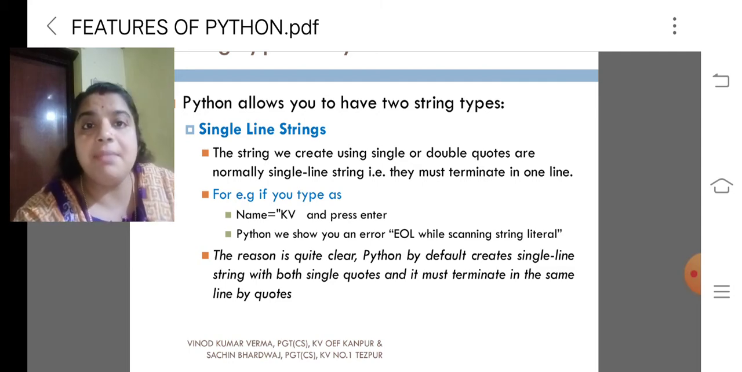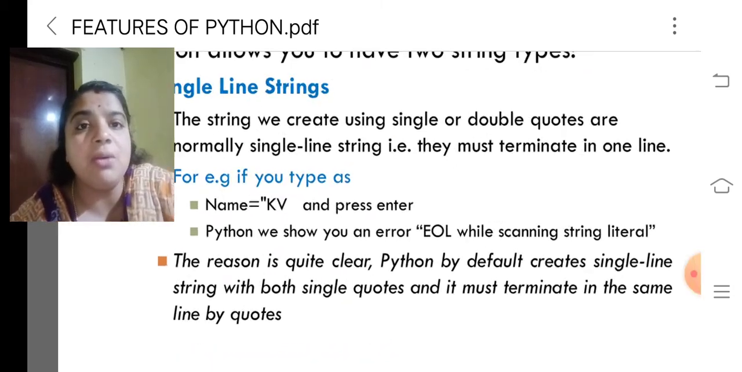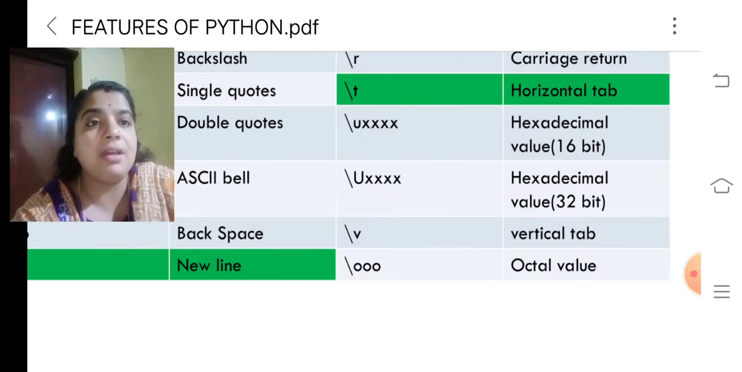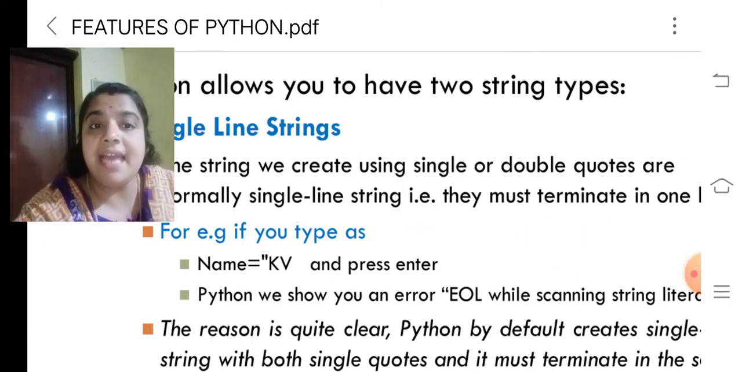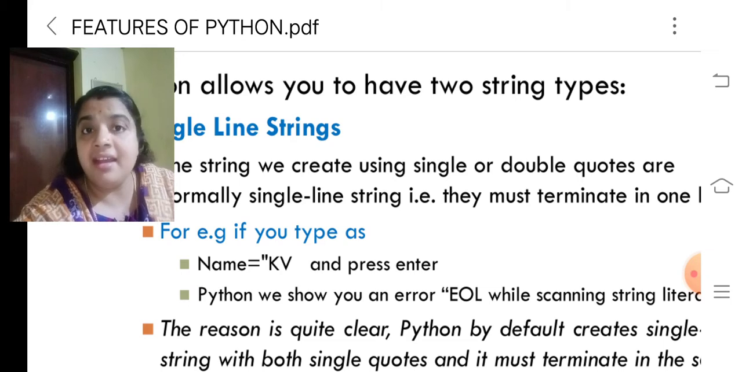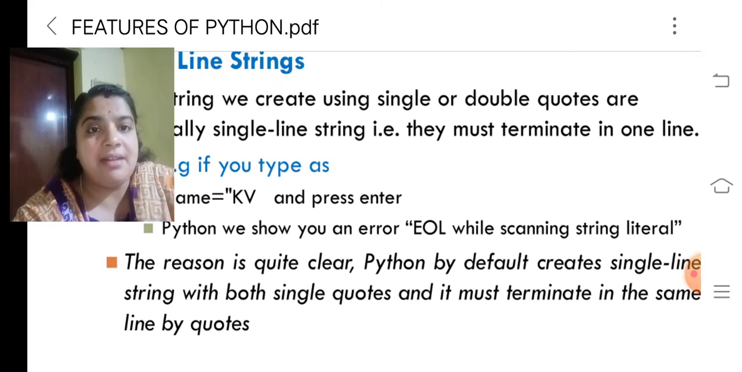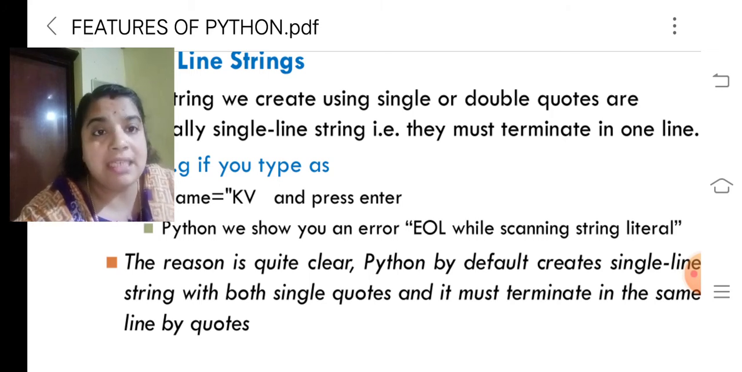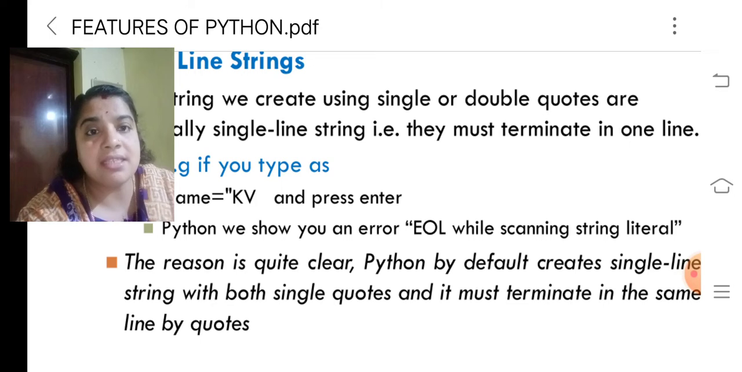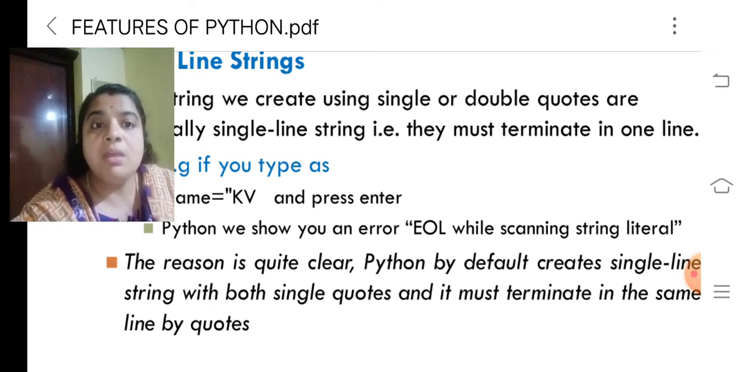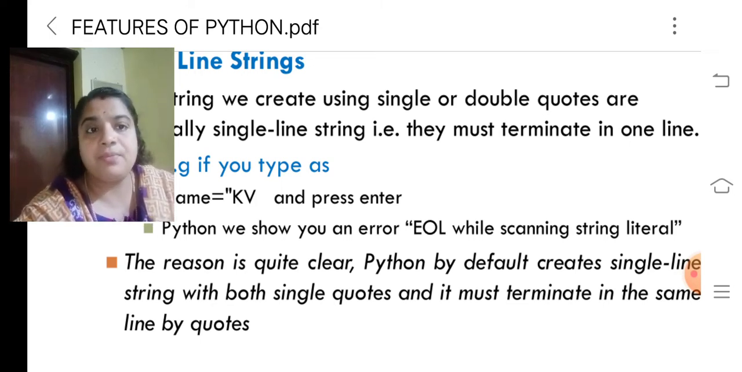Look at the example given. Name equal to KV, and press enter. Python will show an error: EOL while scanning the string literal. The reason is quite clear. Python by default creates a single line string with quotes, and it must be terminated in the same line by quotes.